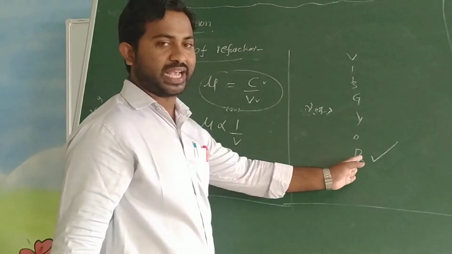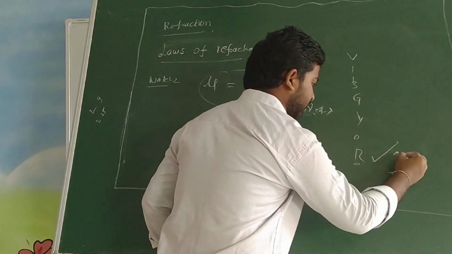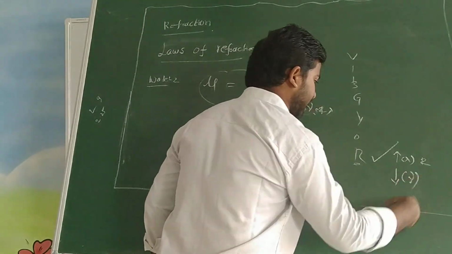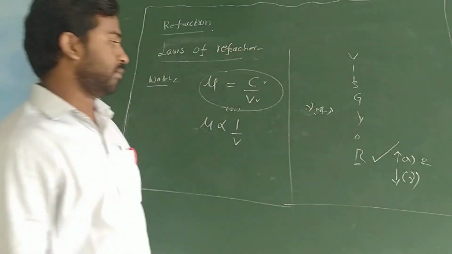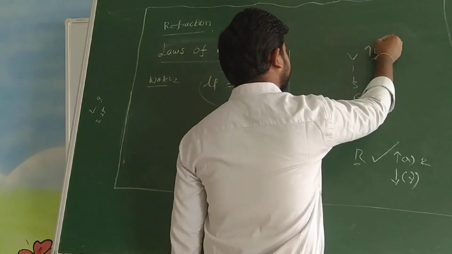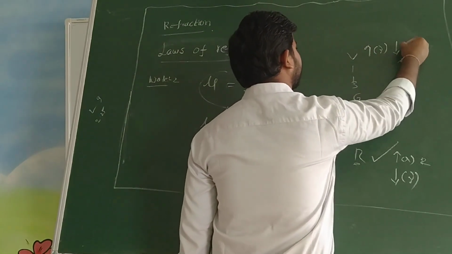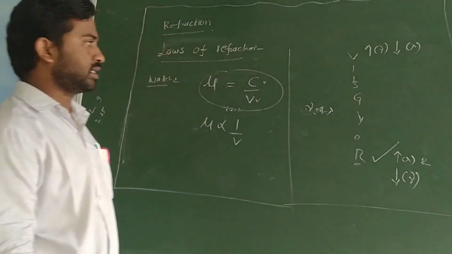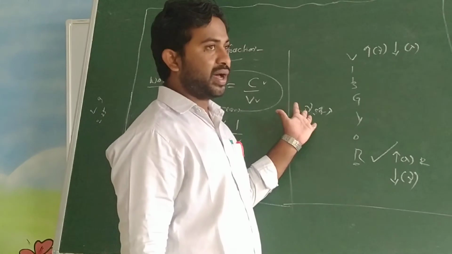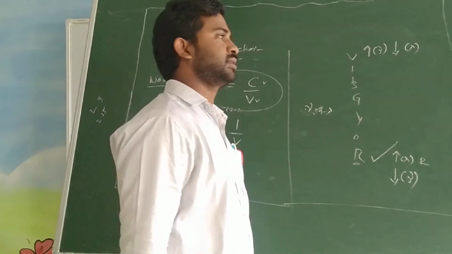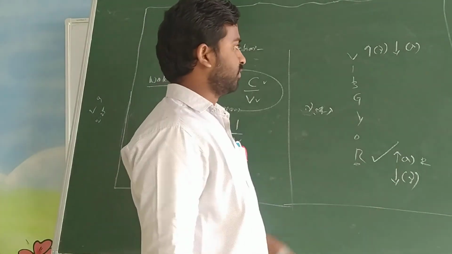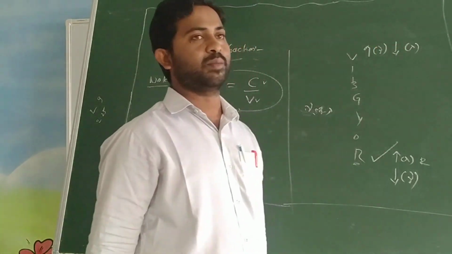But violet has maximum frequency and minimum wavelength. You can just remember these two colors, because lambda and nu are always inversely proportional to each other. So red has maximum wavelength and minimum frequency, and violet has maximum frequency and minimum wavelength.